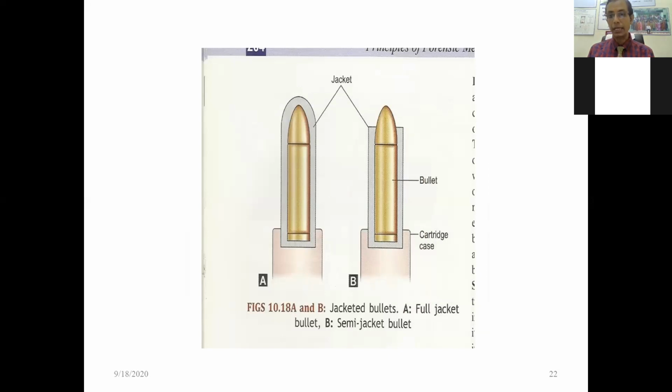Some bullets have a jacket. If it is fully covered, it is known as a full jacket. If the anterior portion is not covered, then it is known as a semi-jacket bullet. So full jacket bullet and semi-jacket: in a full jacket the jacket is fully covered, while in a semi-jacket the anterior is not covered. So these are the types of bullet.